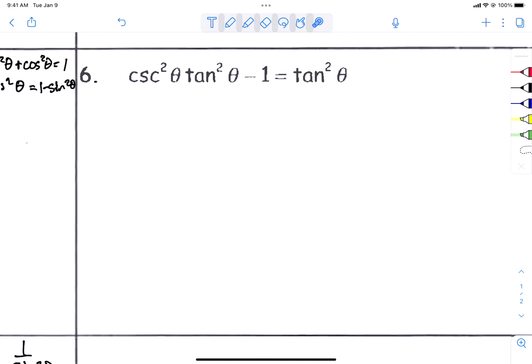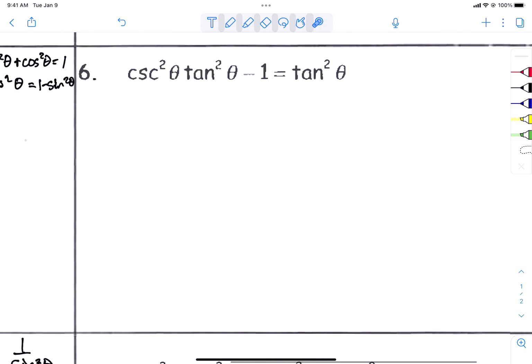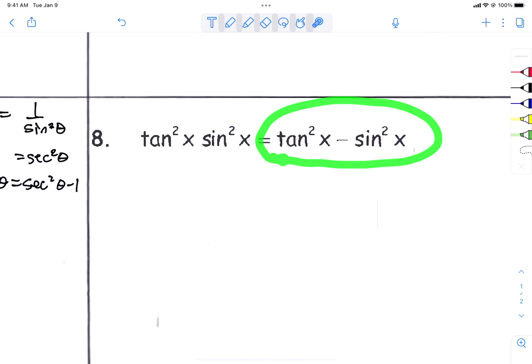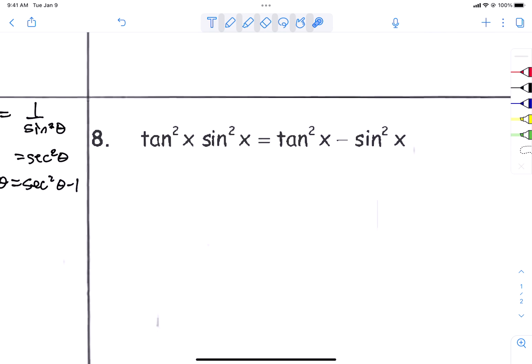For number 6, I would probably look at what these are with sines and cosines. There's squares and ones there. There's probably a Pythagorean identity that's going to happen. Number 8, both sides are similar as far as which one to hold. If you do this one, you have to turn one of them into a Pythagorean. I would probably mess with this one, making these sines and cosines. That might be your best bet.